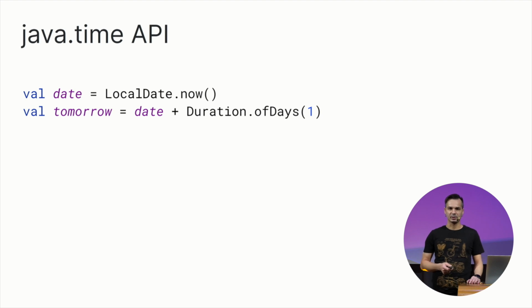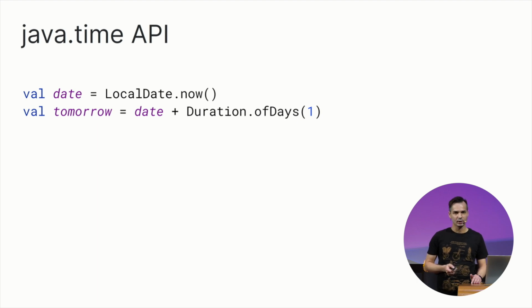Let's take a closer look at what we are trying to avoid. In this snippet, implemented with Java Time, we have the date of today and we're trying to find the date of tomorrow. One can find that the LocalDate type has the plus function that accepts a temporal amount value. We know that the Duration type implements the TemporalAmount interface, so we can construct such an innocent-looking expression: date plus duration of days 1, and expect it to give us the date of tomorrow.